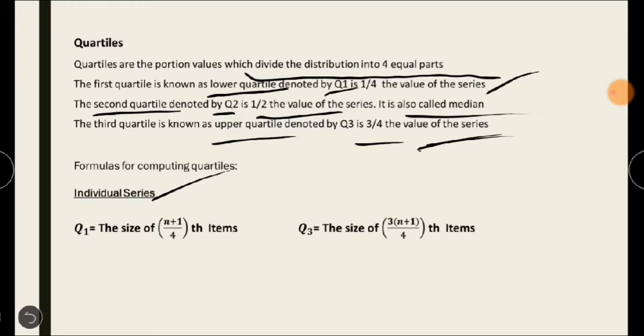So Q1 is equal to the size of (n plus 1) by 4th item, and Q3 is equal to 3 into (n plus 1) by 4th item. Okay, so this is the formula we're going to use to calculate the quartile deviation under individual series. This formula is for individual series.